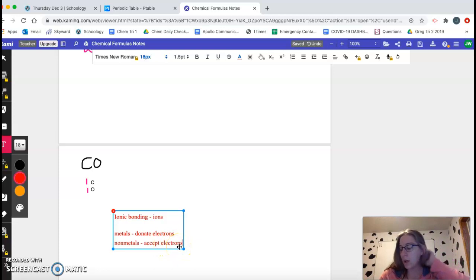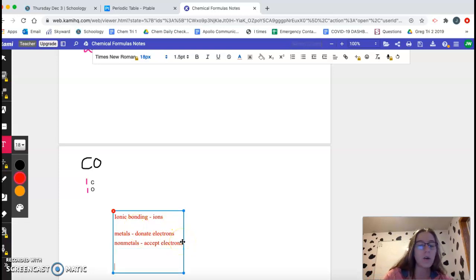So when we are talking about naming ionic compounds, we have to look to see if the first one is a metal or not. Either it is a metal in the beginning and it's an ionic compound, so ionic has both metals and nonmetals, or it's a covalent compound.